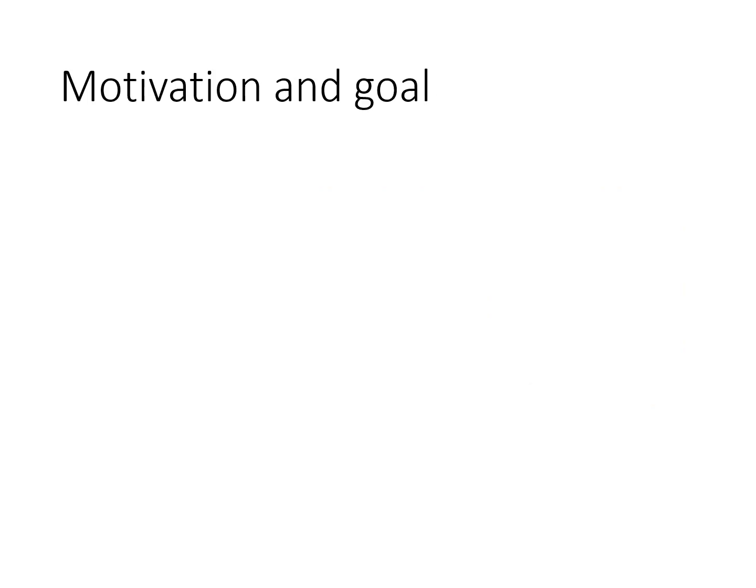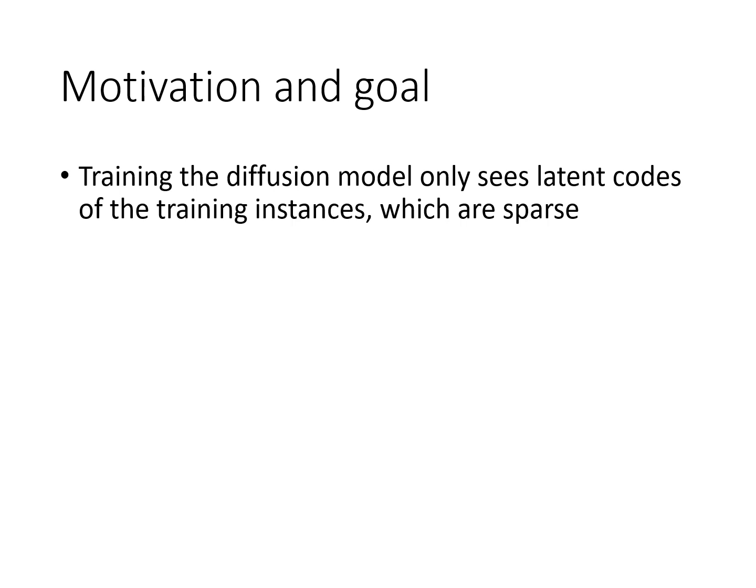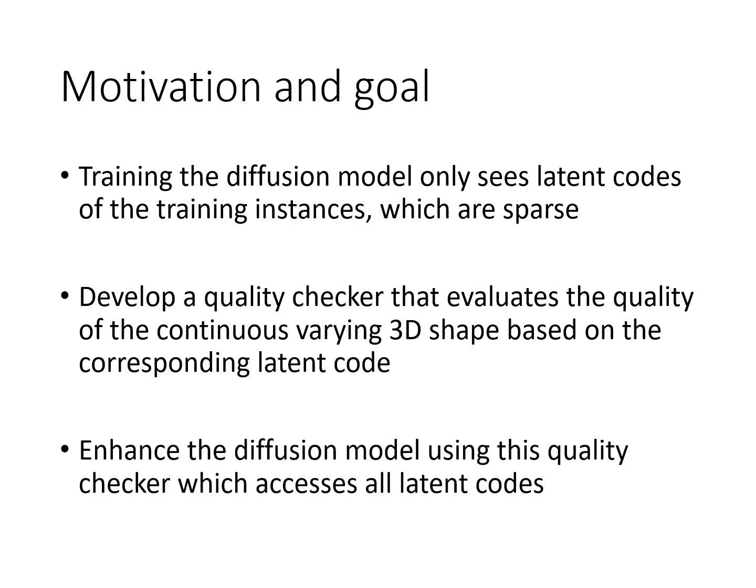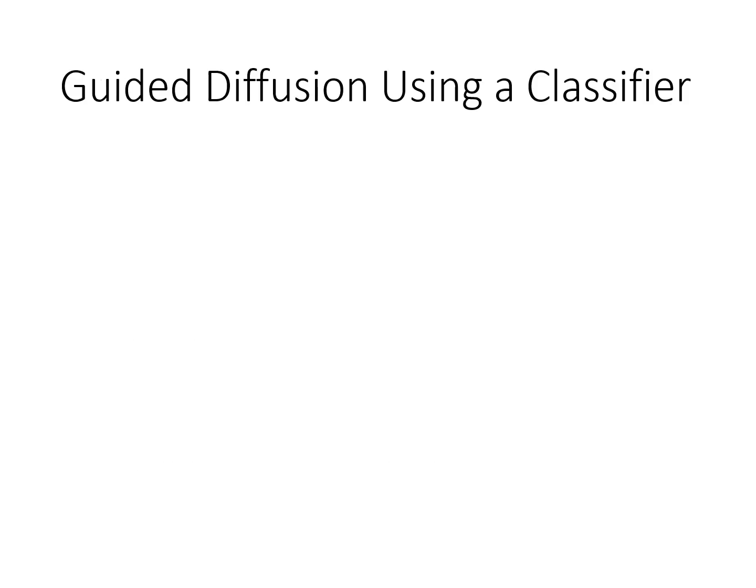We can understand this behavior from the fact that latent diffusion essentially only uses latent codes of the training instances, which are sparse. However, if we have a shape decoder for any latent code, we can evaluate its quality, starting from whether the shape is connected to more sophisticated issues such as physical stability and geometric fidelity. The goal of our work is to enhance the diffusion model using this quality checker, which assesses all latent codes.